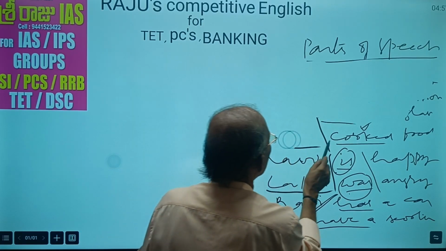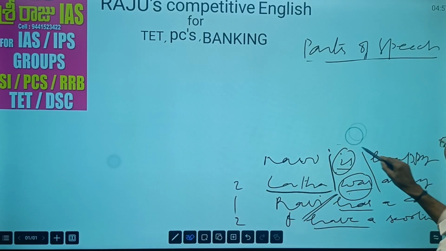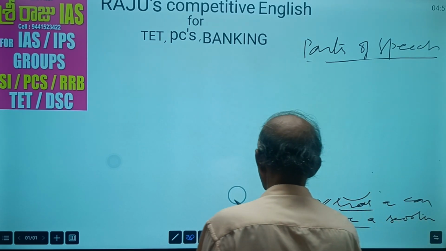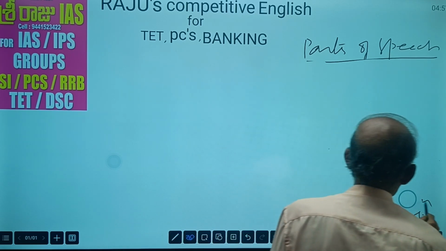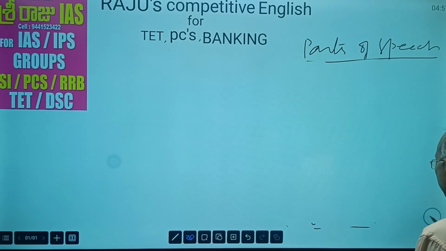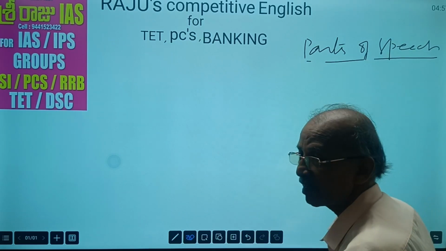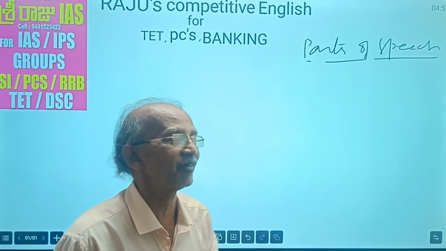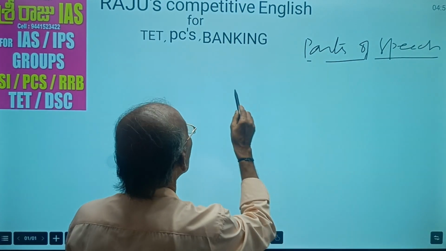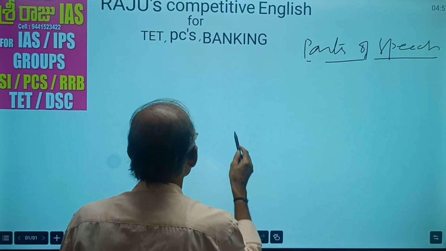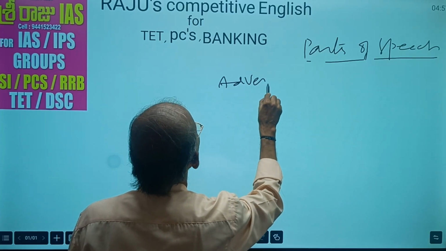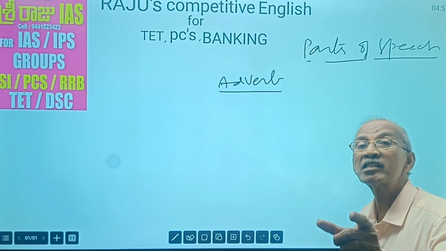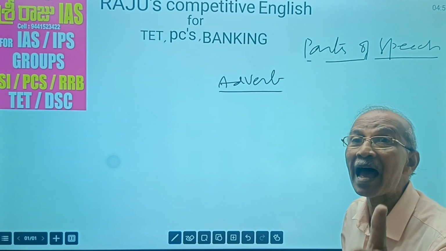Adjective qualifies the noun and pronoun. Whereas adverb, what does it do? It got its name adverb because it adds its meaning to the verb. Adjective adds its meaning to the noun and pronoun. Adverb is a wonderful word. It adds its meaning to the verb. That's why it got its name adverb.